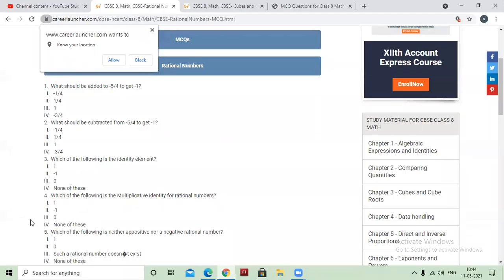Yes, this fifth. Which of the following is neither a positive nor a negative rational number? So you all know 0 is neither positive nor negative. The second option is correct. Which of the following is the multiplicative identity for the rational numbers? The multiplicative identity is 1. And 0 is the additive identity. 0 is the additive identity, 1 is the multiplicative identity.